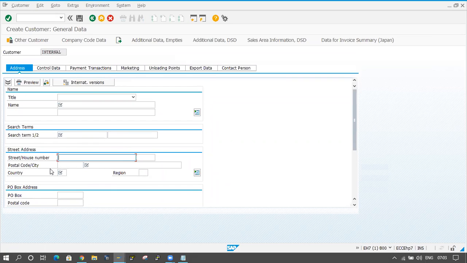So this is analyzing: what type of data I am entering in the screen. We don't know exactly here, so by taking the help of functionals we can analyze this. The functionals will come and sit with you and tell you: I will enter data in name, in the search term, in the street, and the city and the country.